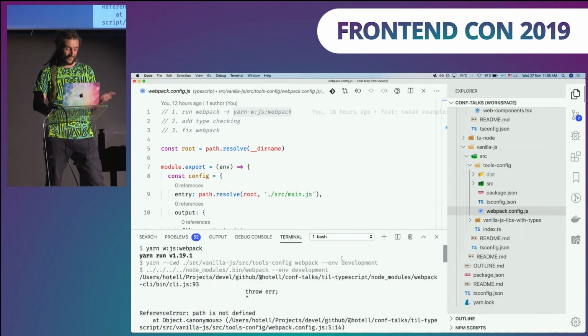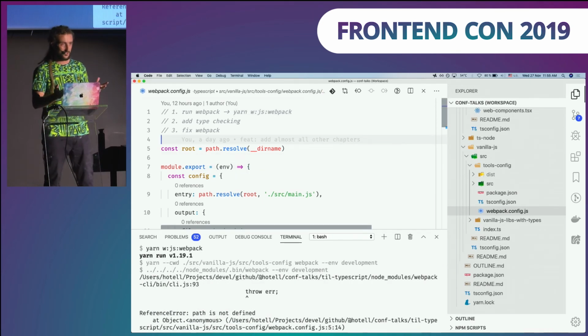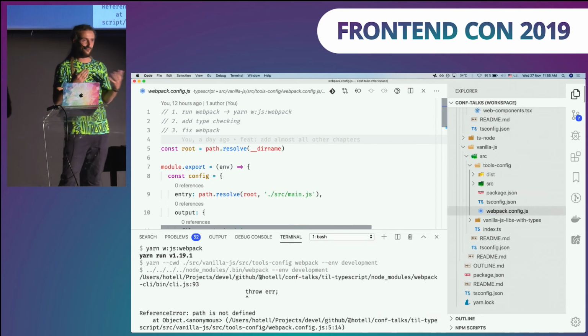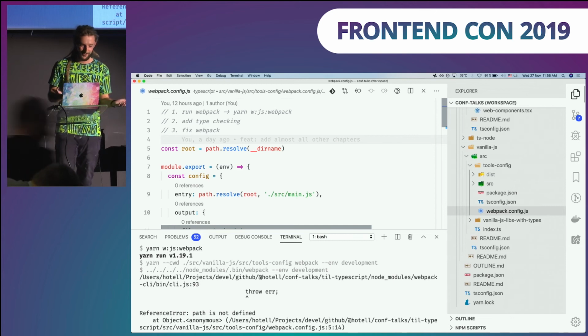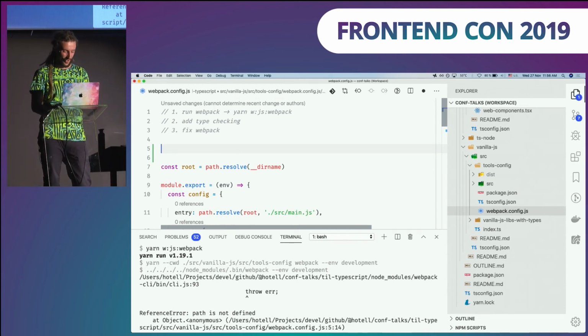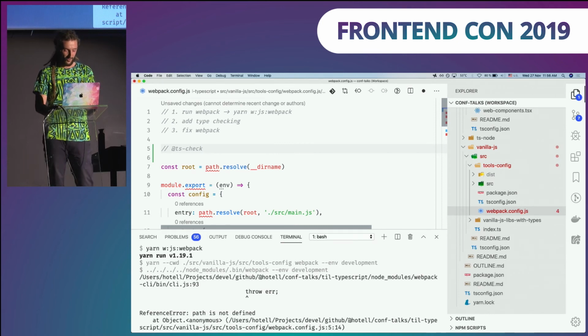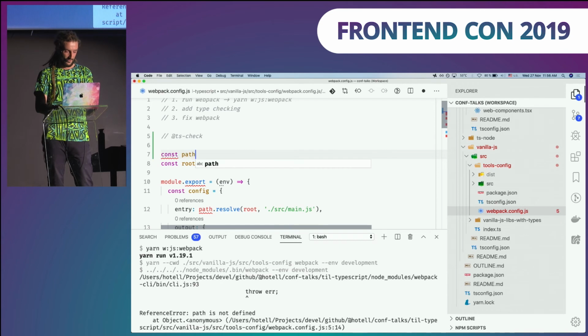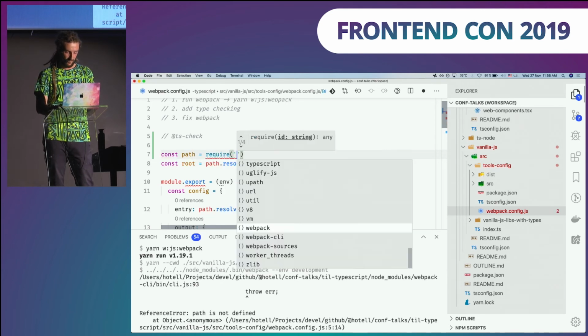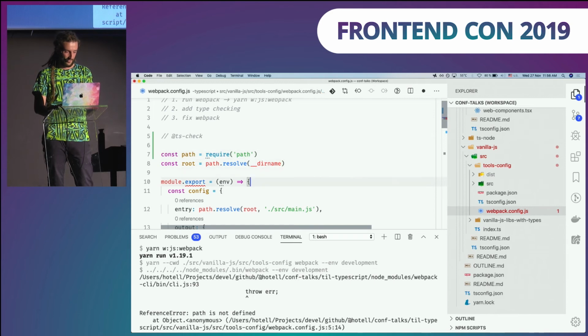Oops, there are some errors, of course. So you have two options how to fix it. Option number one, you can pay for some advanced workshop about Webpack and become a senior Webpack engineer, or you can use TypeScript to help you out for free. How can you do that? We just need to enable type checking in JavaScript via this ts-check pragma, and I have immediately squigglies and errors in my file. Oh, of course, I forgot to import path from Node. Okay, that's fixed.